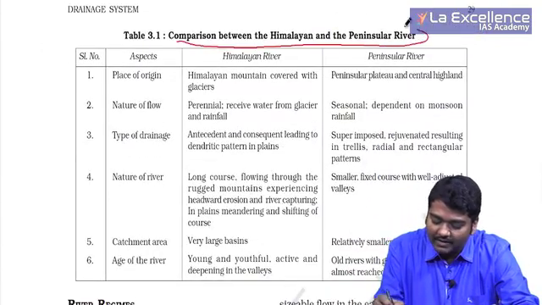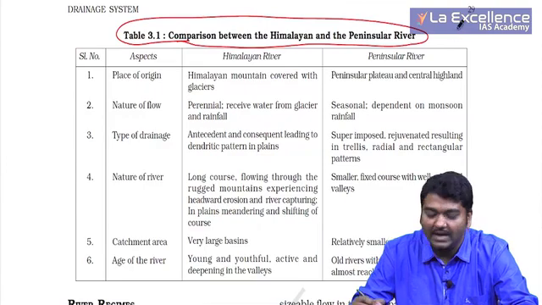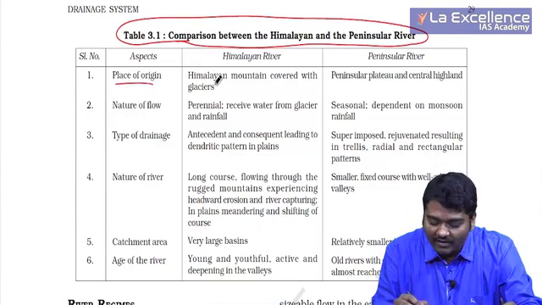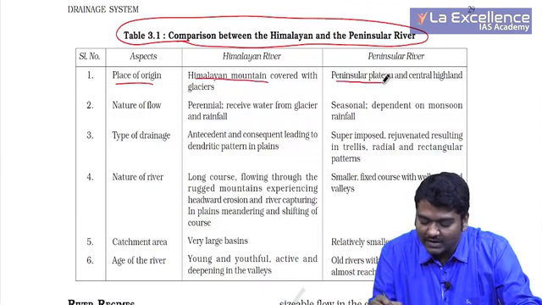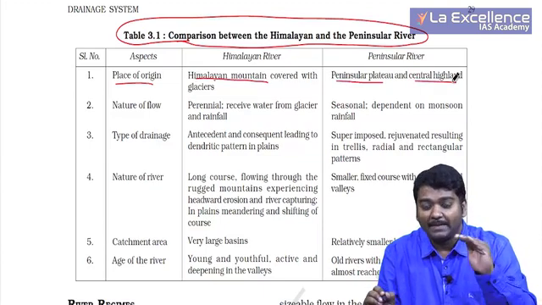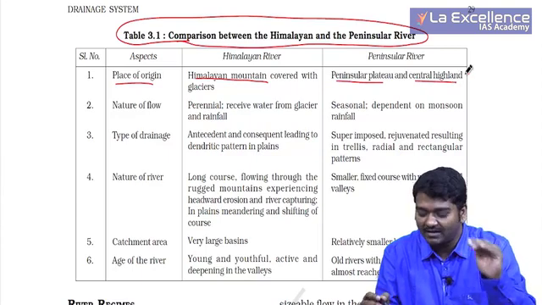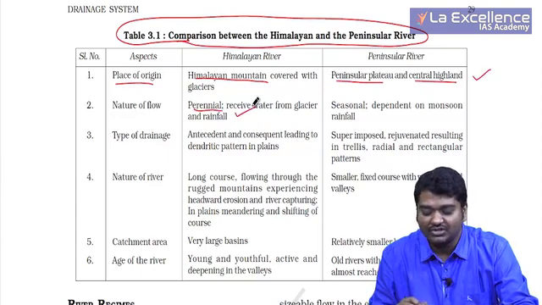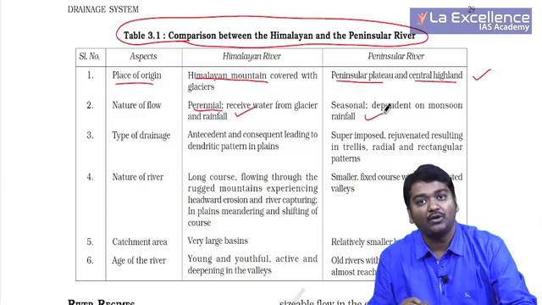This particular paragraph or this particular table can be asked in UPSC for 10 marks. See, place of origin: Himalayan mountain, peninsular plateau and central highland. Peninsula is divided into Deccan plateau and central highland, anywhere it can come. Perennial, receive water from glacier and rainfall, mostly dependent on monsoon rainfall.